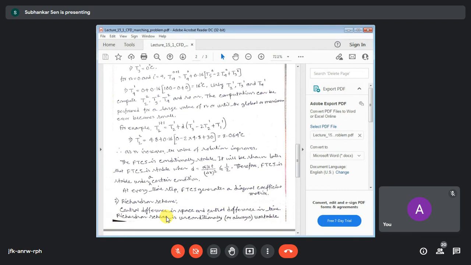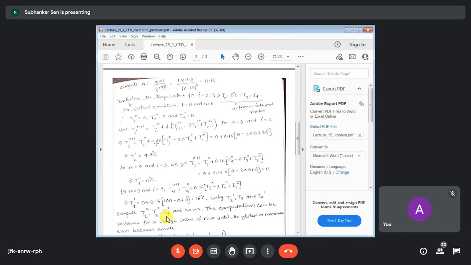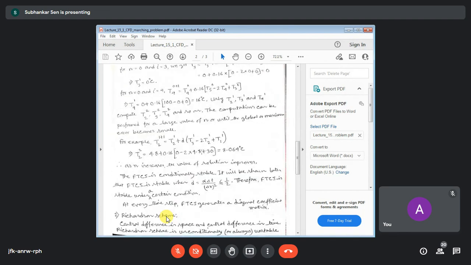So in the explicit scheme, we just mentioned that delta t should not be large. The value of delta t should be selected very carefully so that the product is always less than or equal to half. This is generally attained by using small values of delta t. Suppose in a particular problem we have taken delta t as 0.01. This is a very small time step size. If you use this kind of time step size, then you get correct solutions.